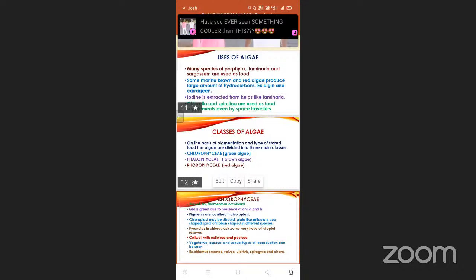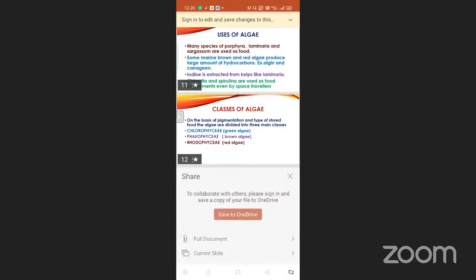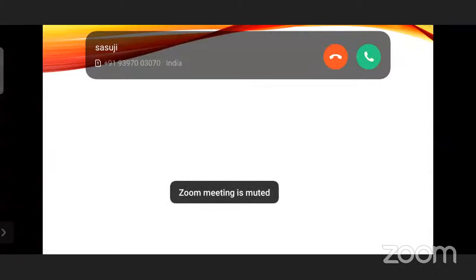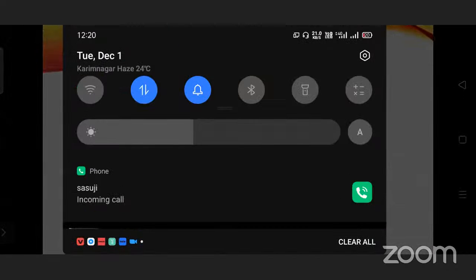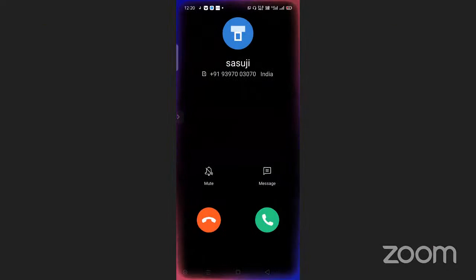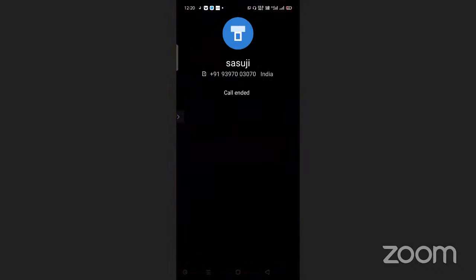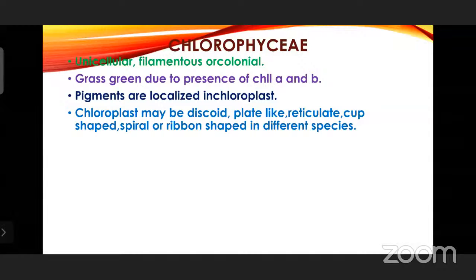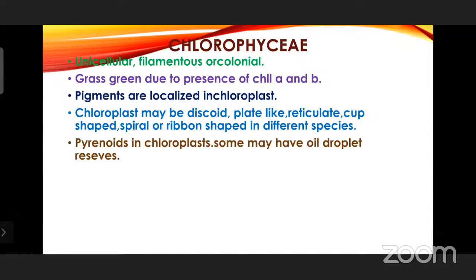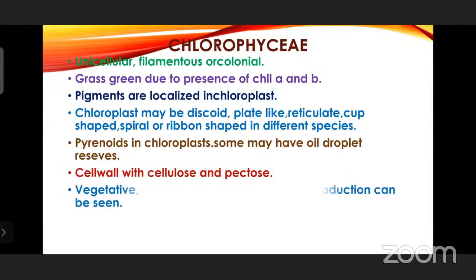Chlorophyceae. Chlorophyceae unicellular, you can see here Chlamydomonas, which you are familiar with, and pyrenoids in the chloroplast, and oil droplets are also the reserve.